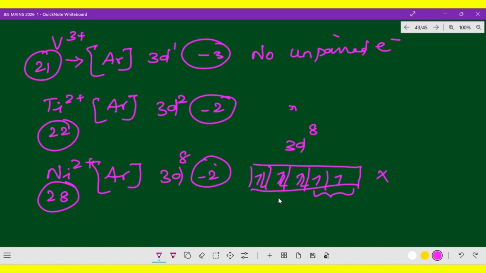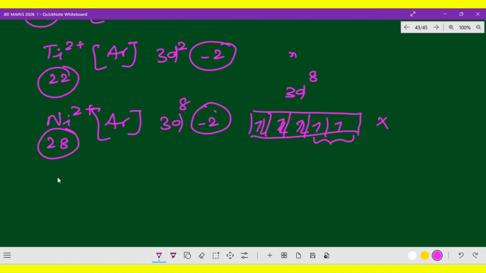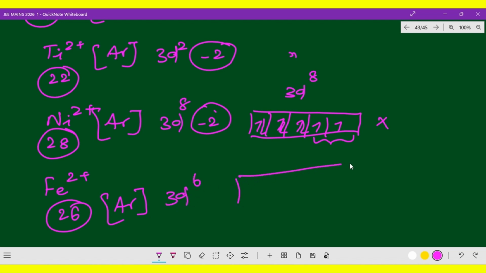And the next one is iron. Iron is 26. Unpaired electrons, so this is 2 plus. Of course, this is high spin, but how many electrons? Now here 26 and argon 3d6. So 3d6 means 1, 2, 3, 4, 5.